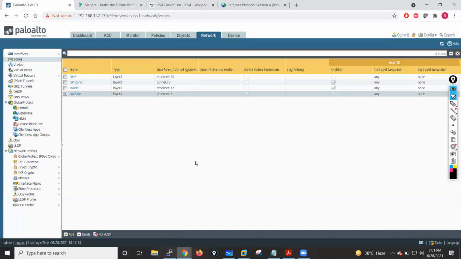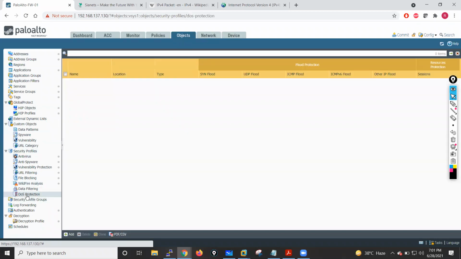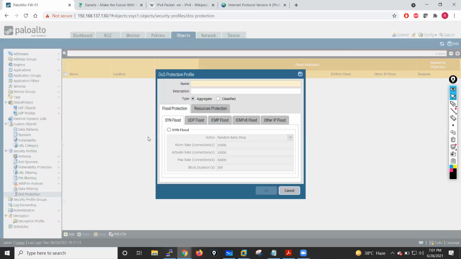Okay. Now, DOS protection profile. If you want to deal with the DOS protection profile, you have to go into Objects, DOS protection, and create a DOS protection profile. So in the DOS protection profile, let me just give the name test DOS profile. We will have two types of DOS protection profile: aggregate and classified.